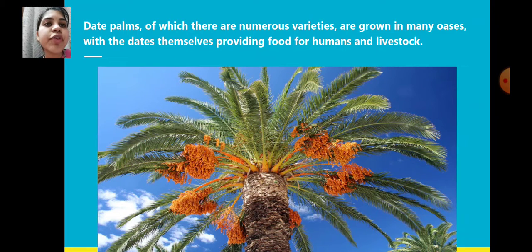Date palms, of which there are numerous varieties, are grown in many oases, with the dates themselves providing food for humans and livestock. See the picture over there, that is the picture of a date palm, and it has different varieties which are grown in the oases where we can get water. So over there date palms can be found, and they provide food for humans as well as animals.